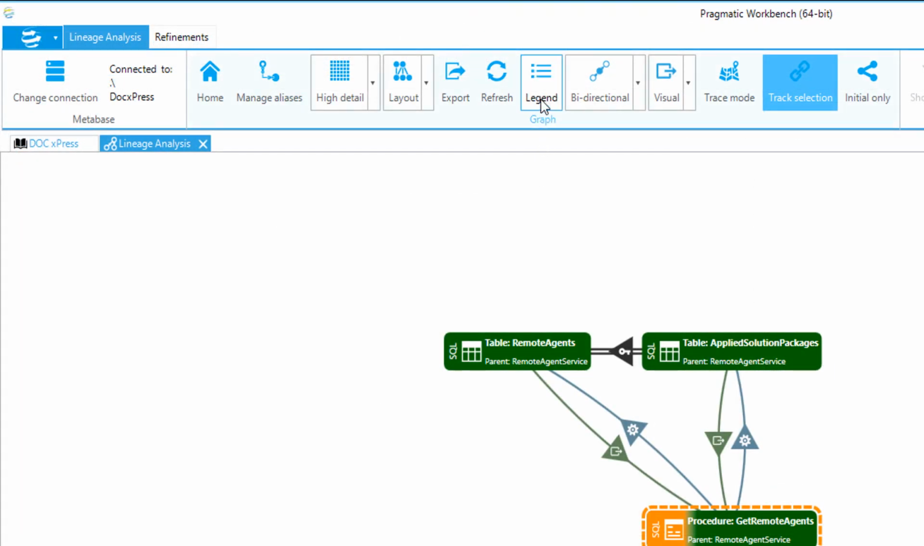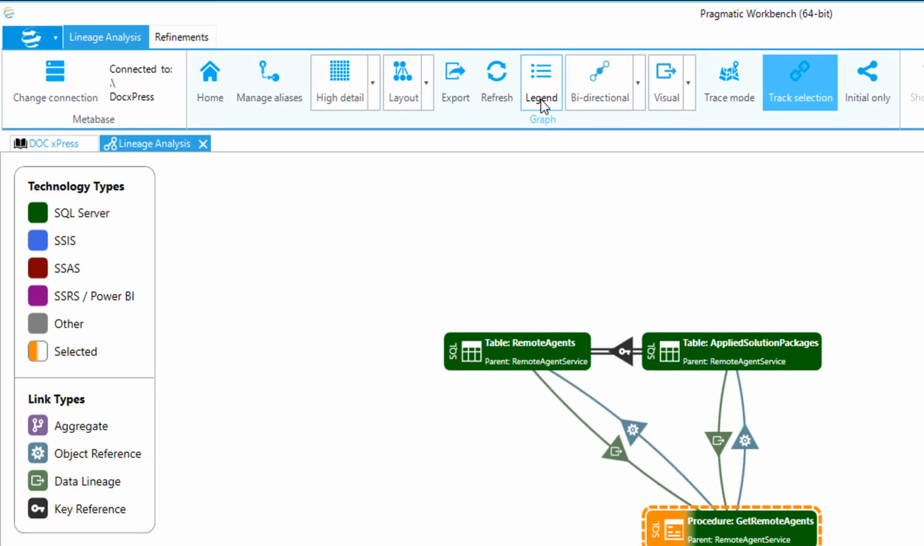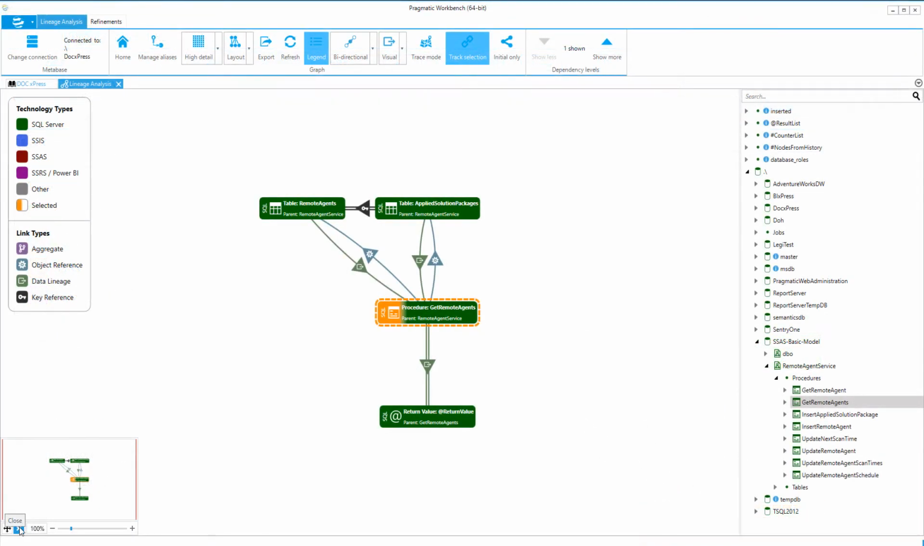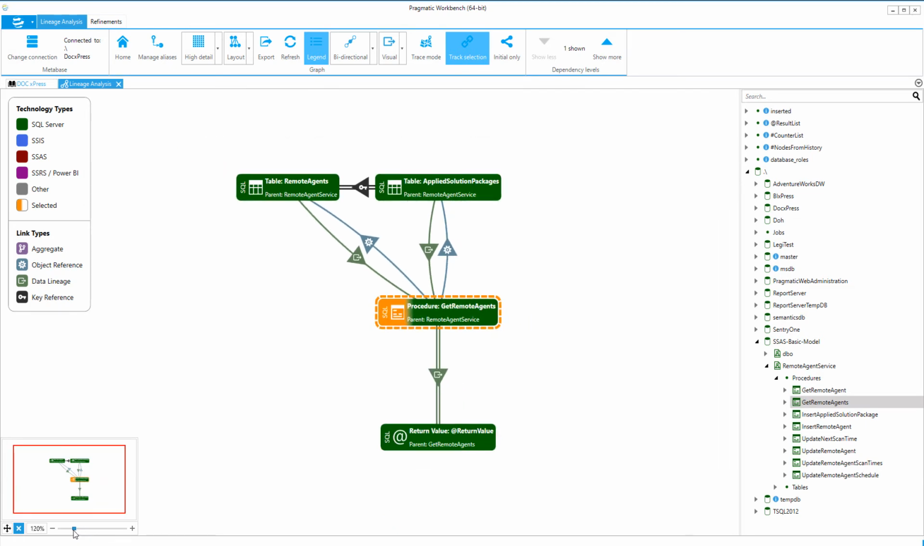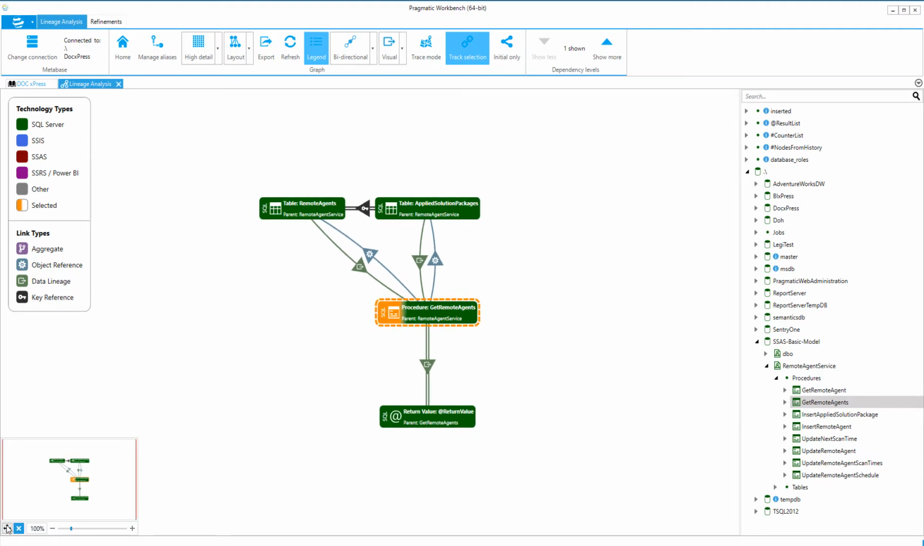xPress also allows you to turn the legend off and on by selecting the legend option in the ribbon. You can also zoom in or out by using the scroll wheel on your mouse or by clicking on the magnifying glass at the bottom left of the diagram panel. There is also an auto fit option that will zoom to a point where all the objects in the diagram are visible.